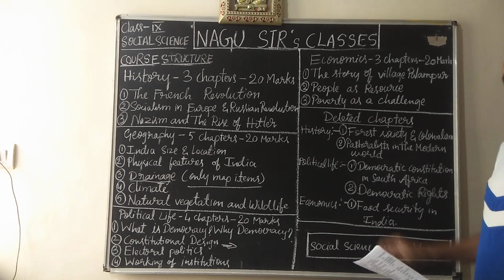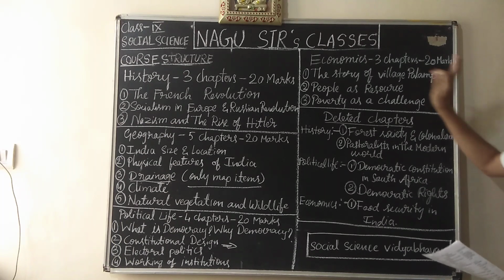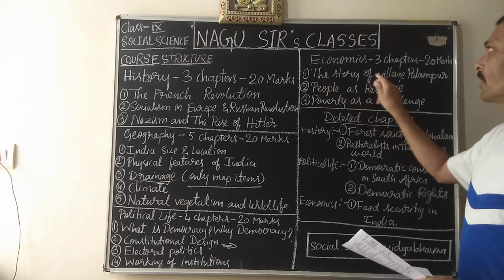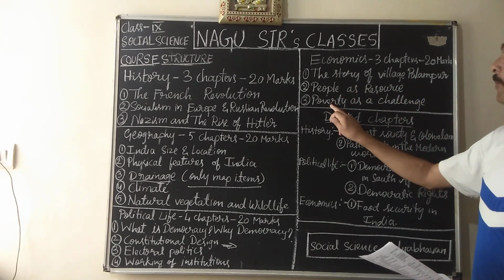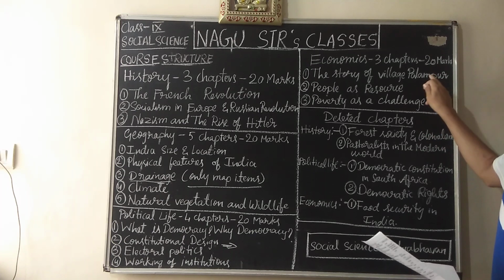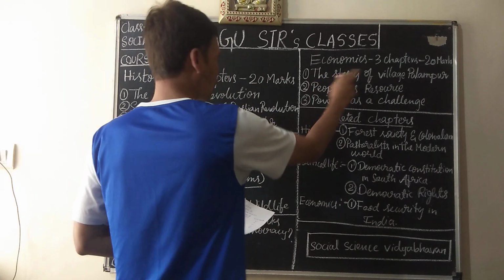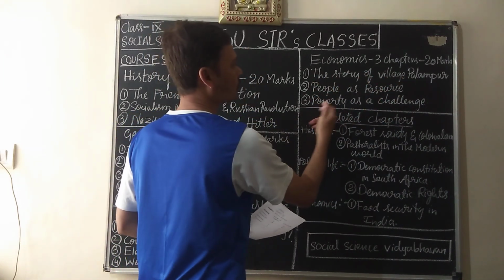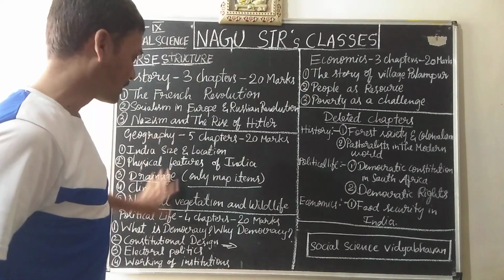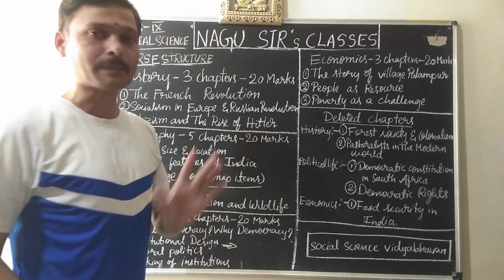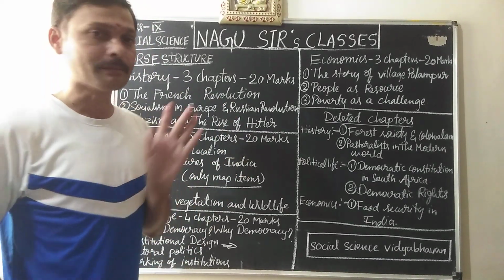And in economics, 3 chapters are there for 20 marks, out of 4. The story of village Palampur, people as a resource, poverty as a challenge. These are the 3 chapters you will study for the annual examination. And these are the chapters. 15 chapters. How many chapters will you study for the annual exam? 15 chapters for 80 marks.